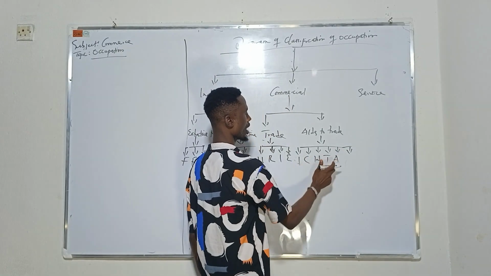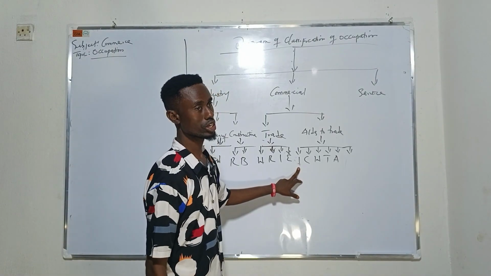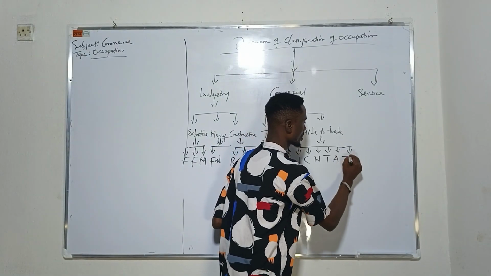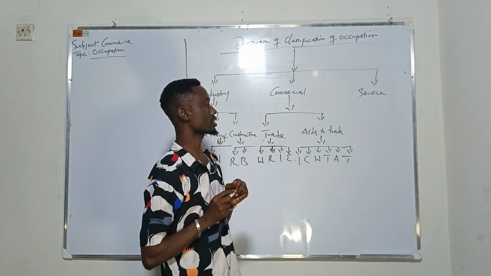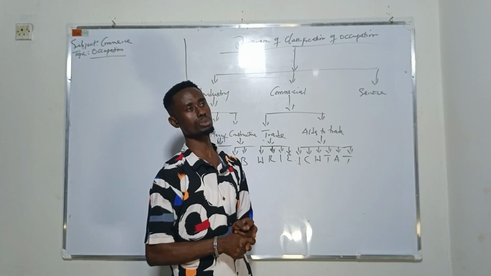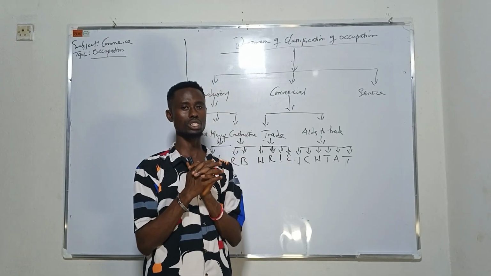One, two, three, four, five. They are up to three. So under aids to trade we have number one, insurance, transportation. Yeah, transportation. These are the four. These are the six. We have number one, we have insurance. Now, let's take time to expatiate on each of these things.